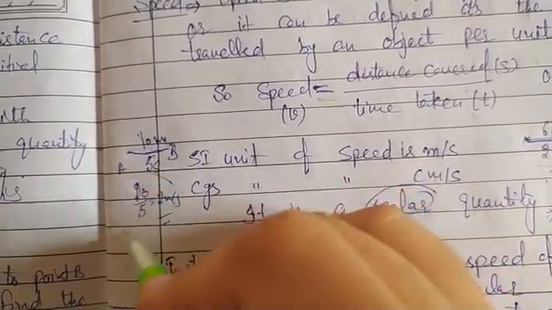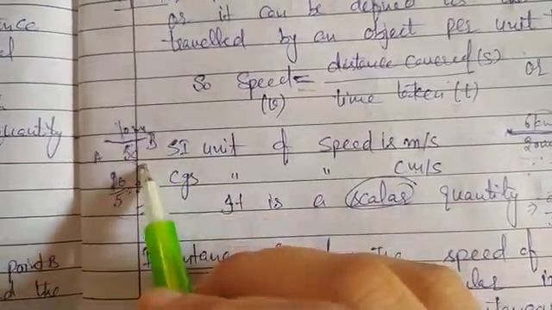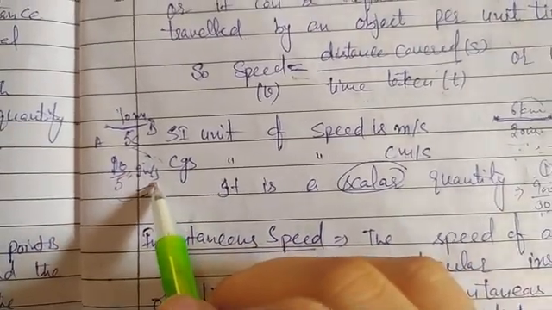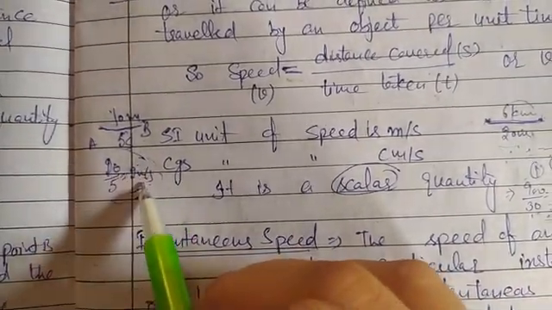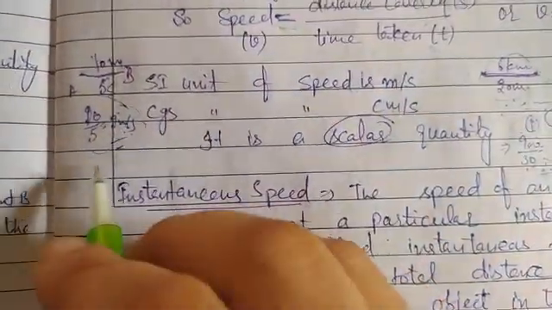So this is the speed, because the distance of 10 meters covered by the object in 5 seconds is known as the speed, that is equal to 2 meters per second, meaning per second it is covering 2 meters. But how can we compare the speed of two objects?